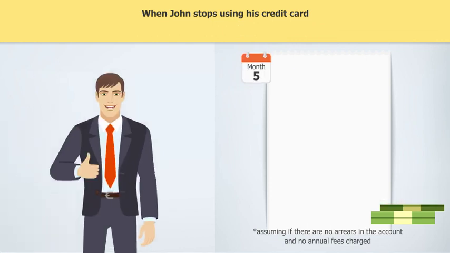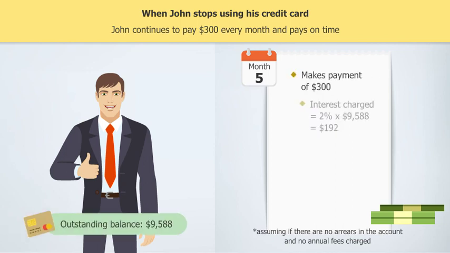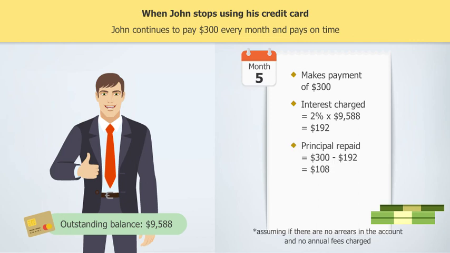Similarly, in month 5, John does not use his credit card and continues making his monthly minimum payment of $300. After deducting for interest, the principal repaid is $108. Subtracting that from the opening balance, John's closing balance further decreases to $9,480 at the end of month 5.